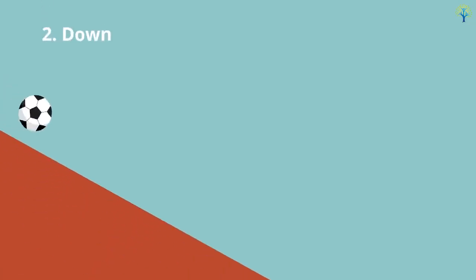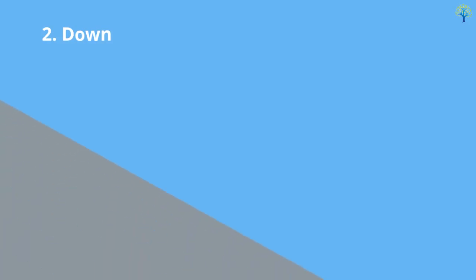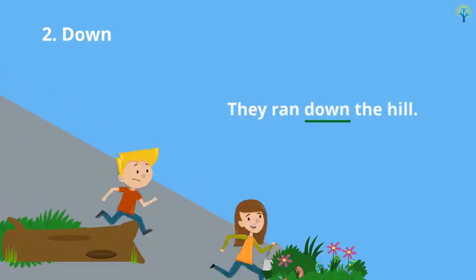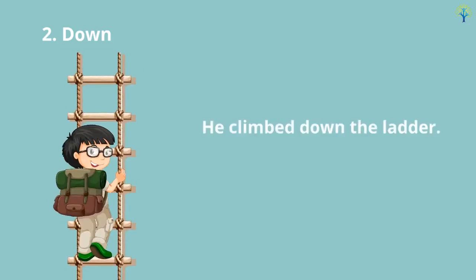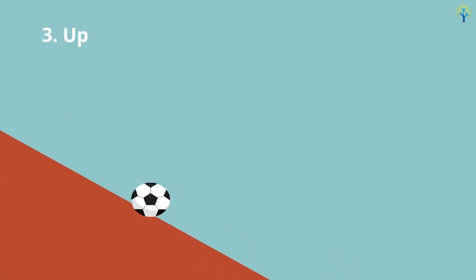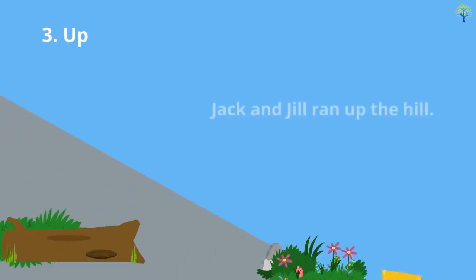Down means the movement of something is from a higher point to a lower point. For example, they ran down the hill. Or, he climbed down the ladder. Up is the opposite of down. Up is used to show movement from a lower point to a higher point of something. For example, Jack and Jill ran up the hill.